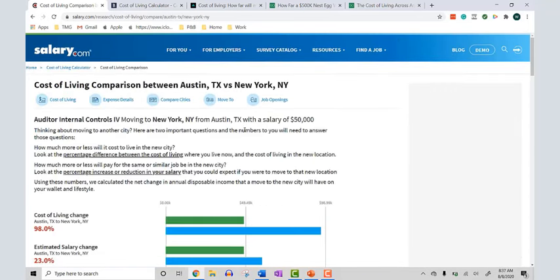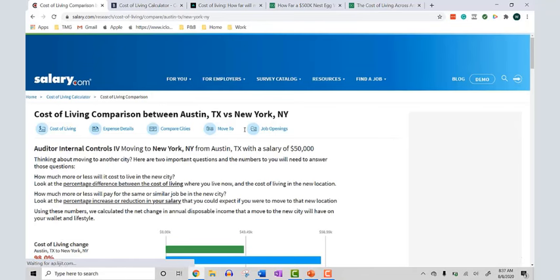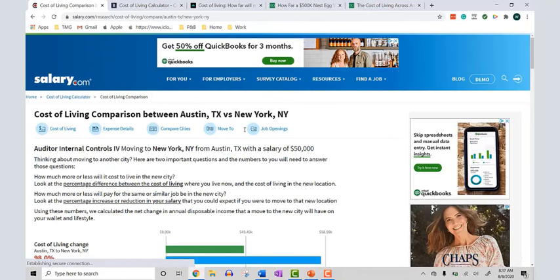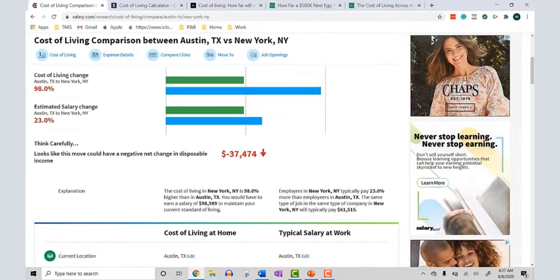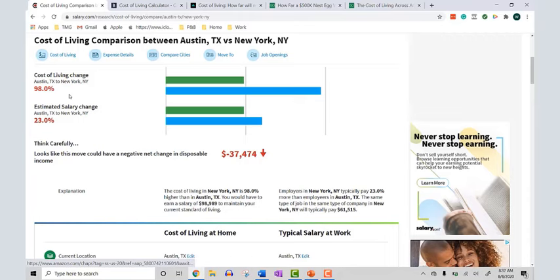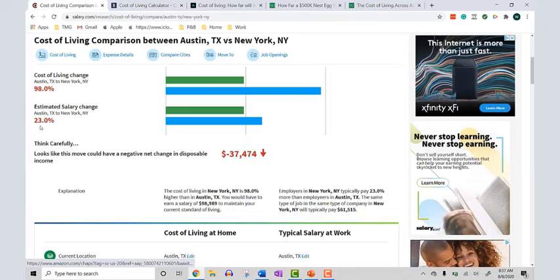I used Austin, Texas. And if I wanted to move to New York, specifically the Manhattan area, for those of you from New York, I use 10013, if that means anything to you as far as zip codes. And so here's the information that salary.com gives you. With a salary of $50,000, how much more or less will it take you to live in your new city? And then you scroll down, it lets me know that there's a 98% cost of living change to go from Austin to New York. Yet I'd probably only be looking at a 23% salary change.